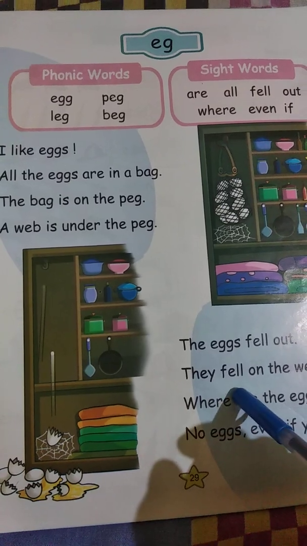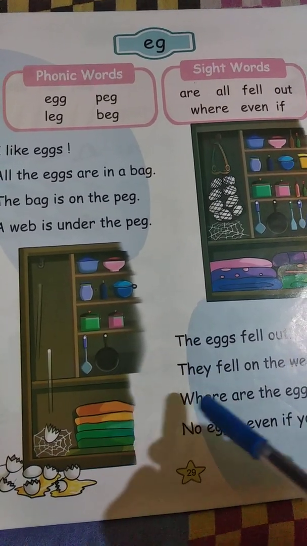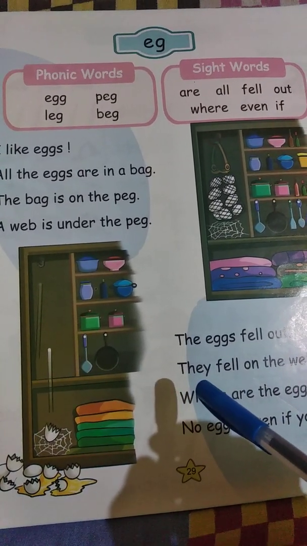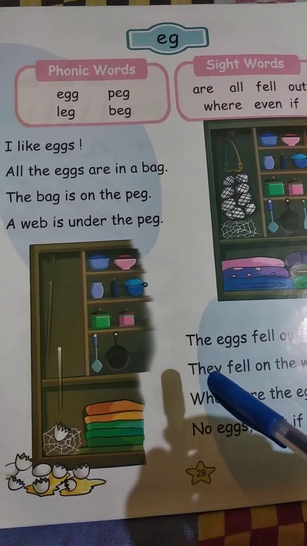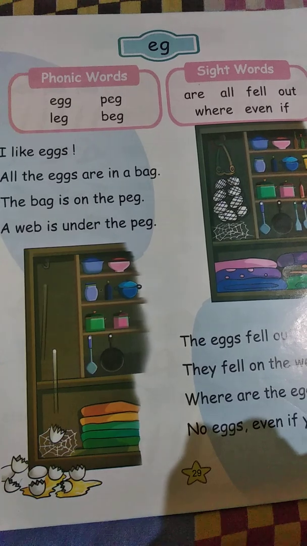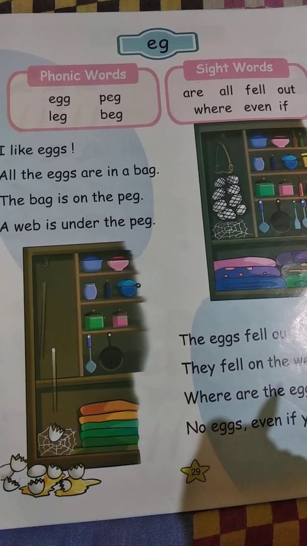So the common thing in this chapter is every word and sentence ends with EG. The sound that comes is EG. So that is all about the ED and EG family words.